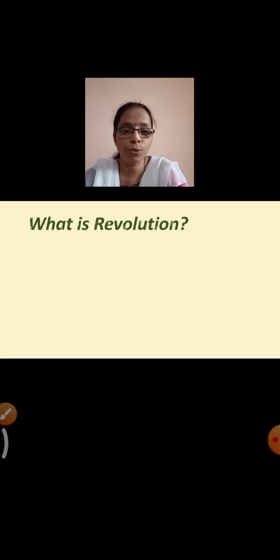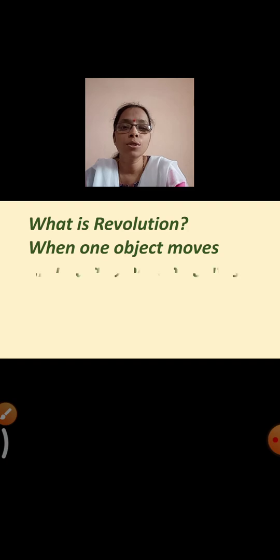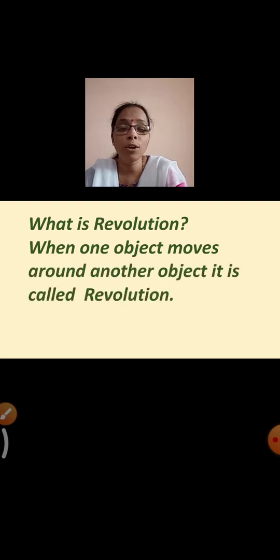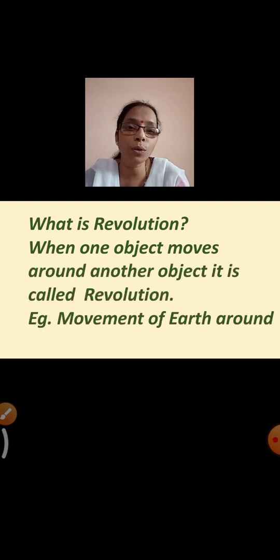Yes. Now, what do you understand by revolution? Yes. So you'll find when one object moves around the other object, it is called as revolution. Yes. So what is revolution? It is when an object moves around the other object. And what is rotation?